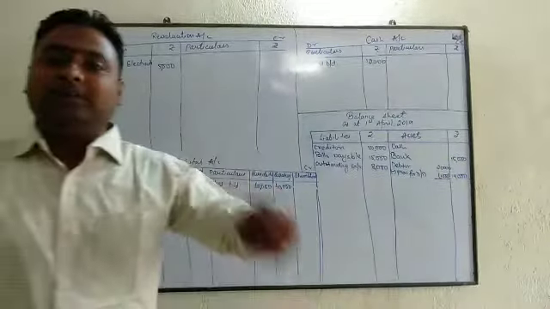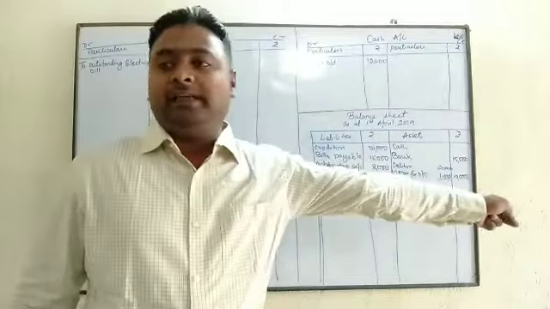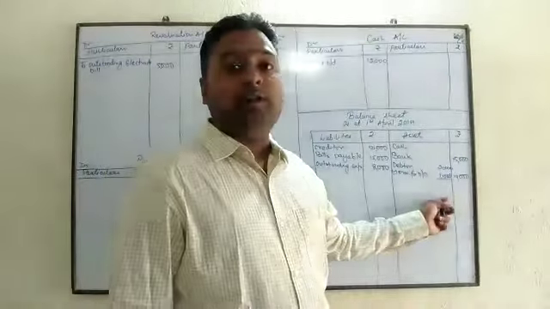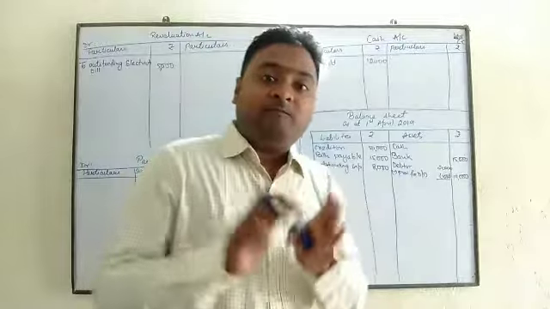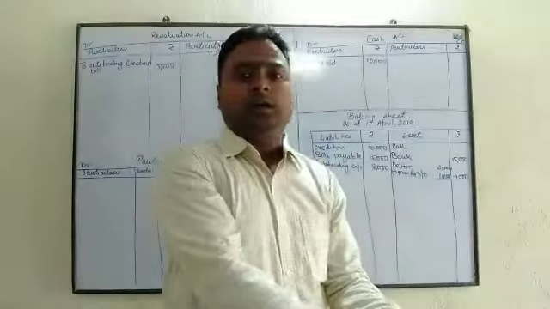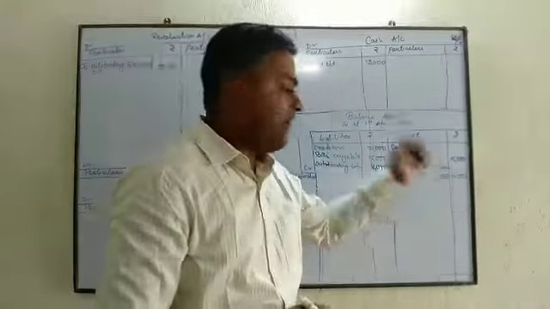But how much was it previously? Previously your provision for doubtful debt was 500 and now it is 1,000. पहले कितने था बेटा? 500. अब कितना हुआ? 1,000. So कितना से provision बढ़ा? Provision has increased by 500.